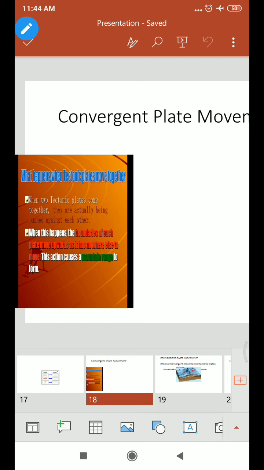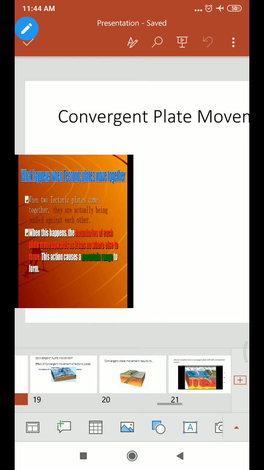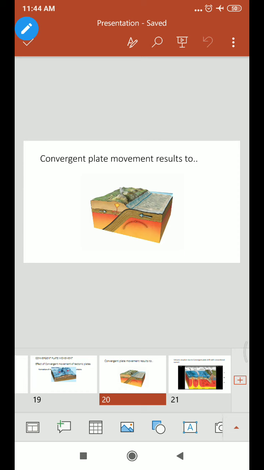Whereas in convergent movement of an oceanic plate and a continental plate, the oceanic plate generally goes down and down, and the continental plate goes upward, which forms a mountain.